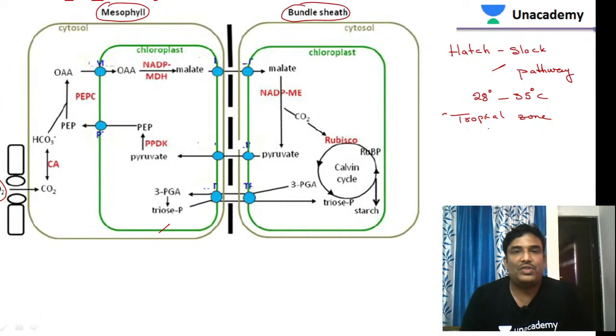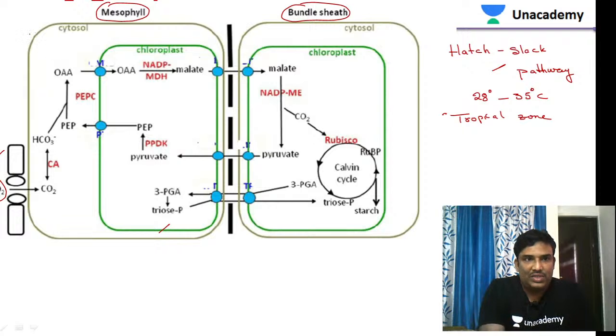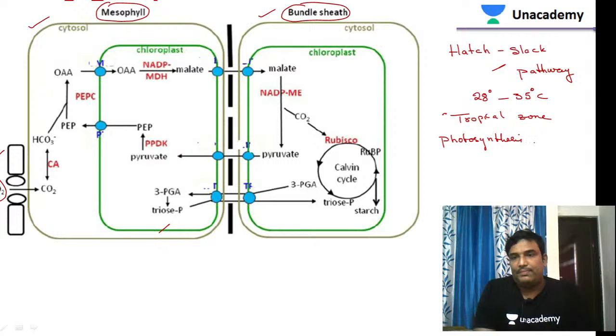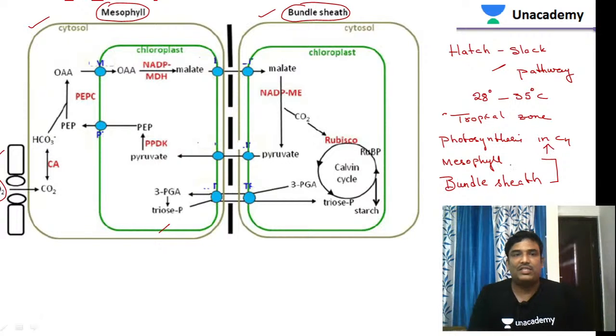Now, how do they do photosynthesis? Let us see. These plants take carbon dioxide. This compartment shows the mesophyll cell, and this is the bundle sheath cell. Photosynthesis in C4 plants takes place in two cells: the first is the mesophyll cell, as well as the bundle sheath cell. These are the two locations where photosynthesis in C4 plants takes place.